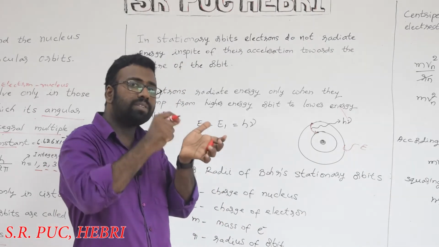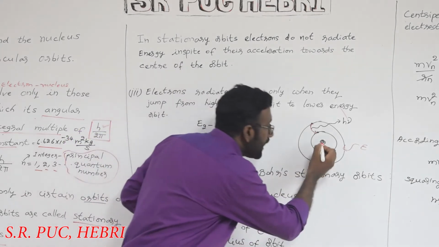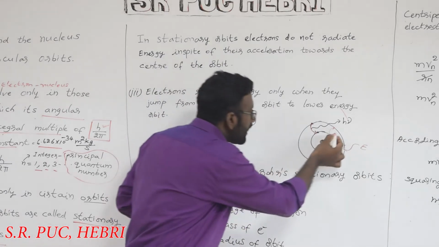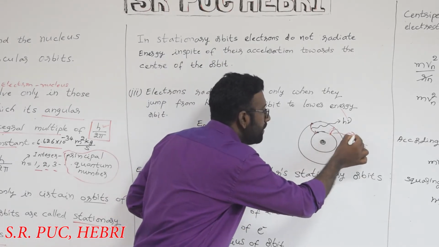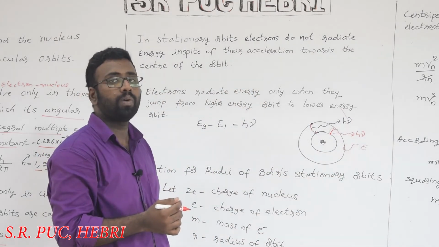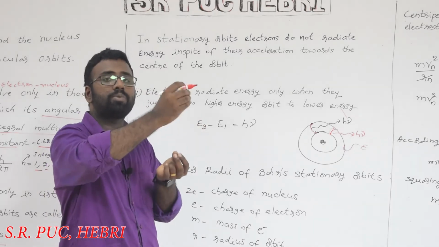So when you apply this energy to the atom, electrons get excited to the higher energy orbit. When they come back, they liberate an equal amount of energy to what they have absorbed. Why?